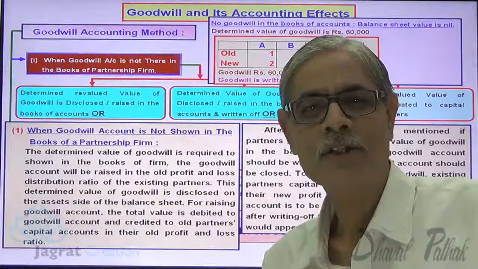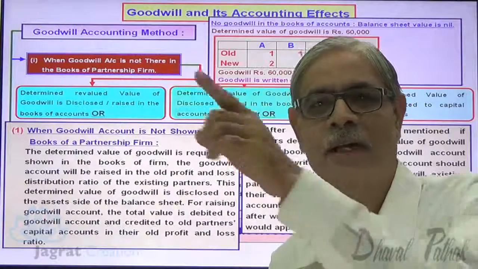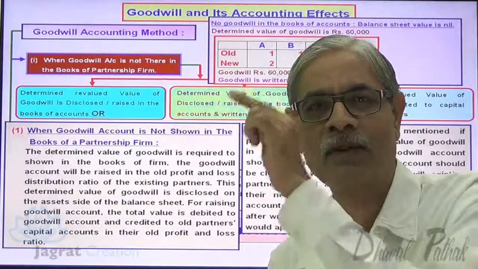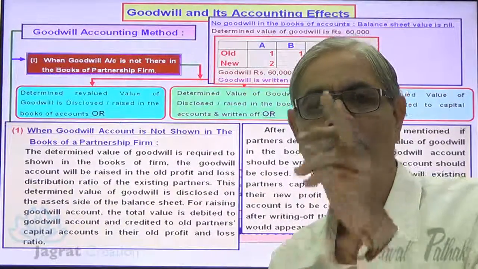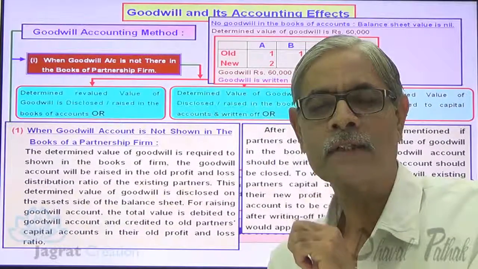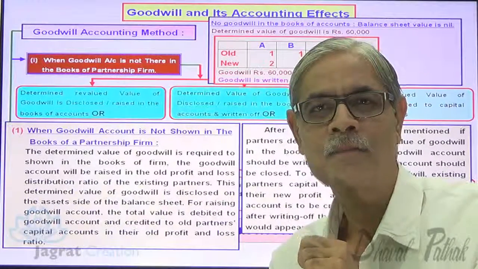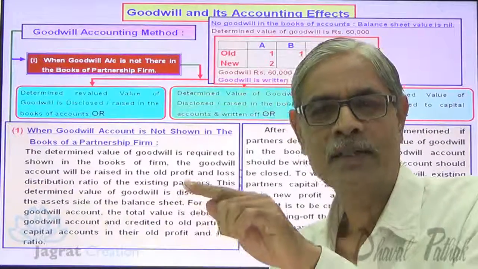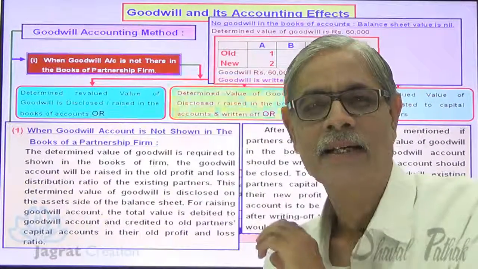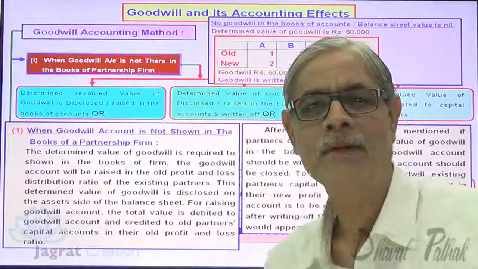The net effect of these two journal entries is capital account debit 4,000. How 4,000? 24,000 minus 20,000. B's capital account debit 4,000. How 4,000? 24,000 debited in the second entry and 20,000 credited in the first entry. So B's capital account debit 4,000.